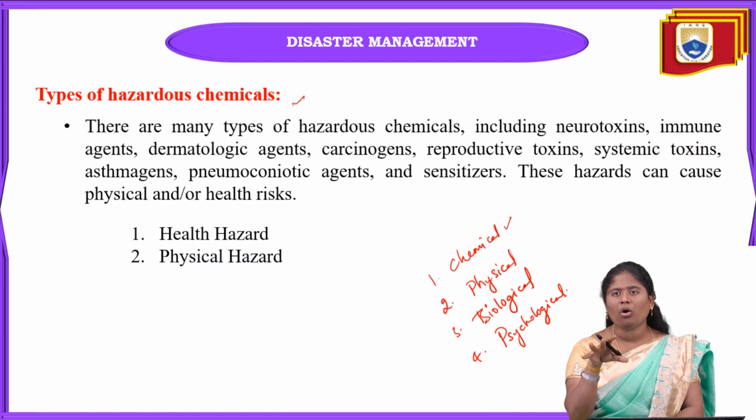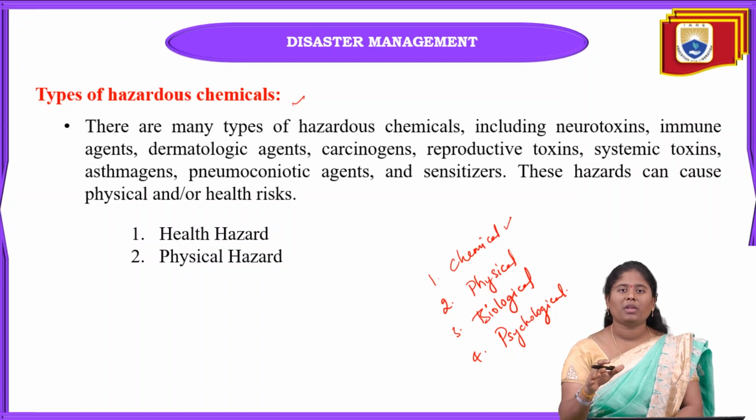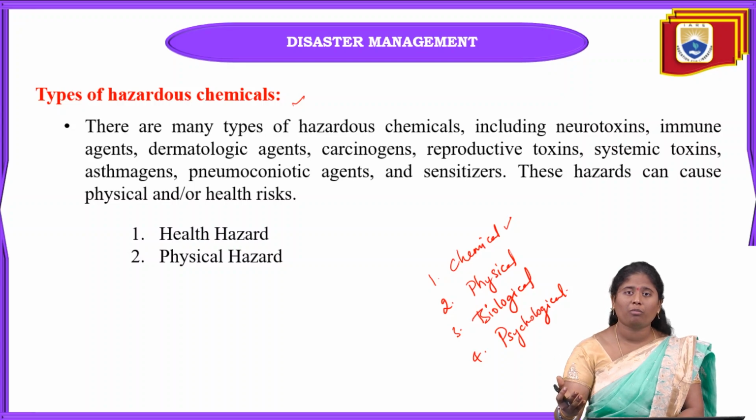So these sauces and masalas contain various types of chemicals. These chemicals may give rise to numerous health issues in humans. Some may cause kidney problems, some respiratory problems, some may damage the liver.